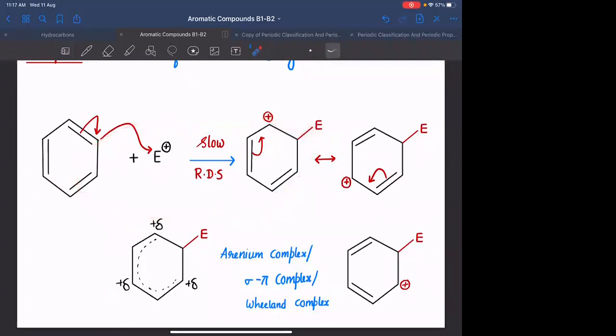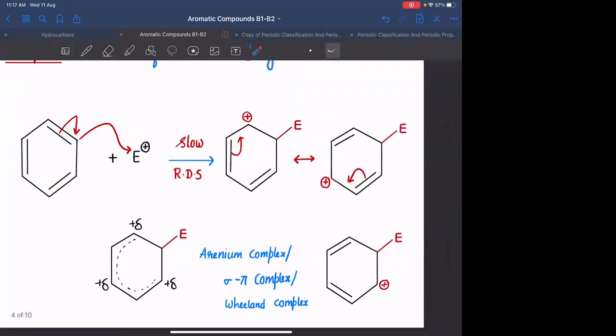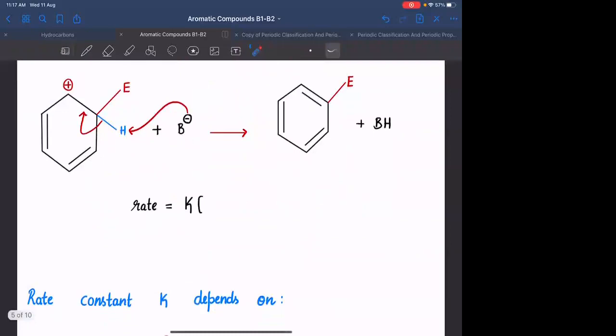Hence, I am interested in the rate of this particular reaction. Okay. Or the overall rate of the reaction will also become the rate of this particular step. Is that clear? There are several steps. One of the steps is very slow. So if I determine the rate of that particular step, that becomes the rate of the overall reaction. So I am writing the rate of reaction as rate is equals to K into this particular step.